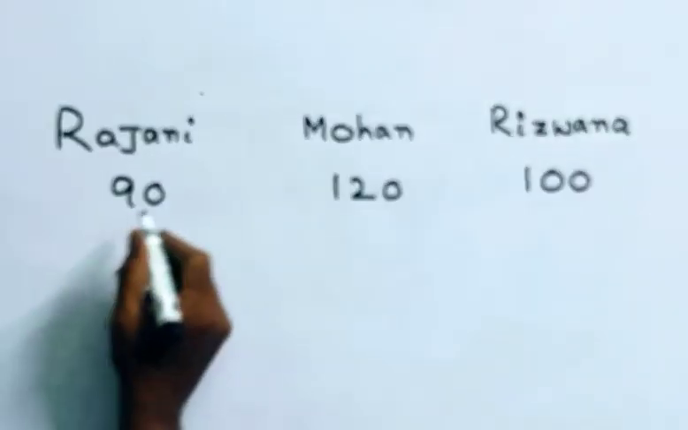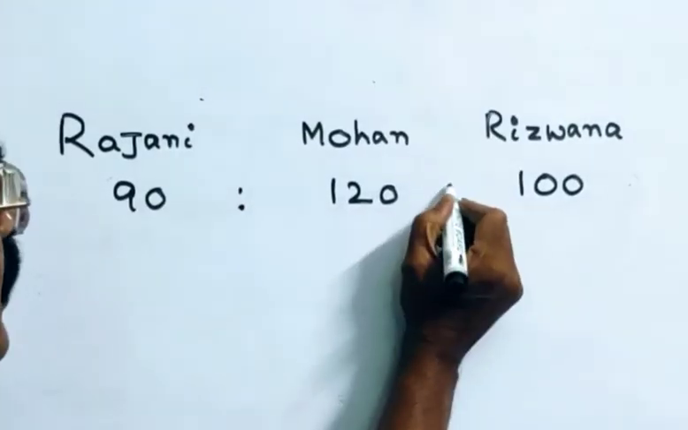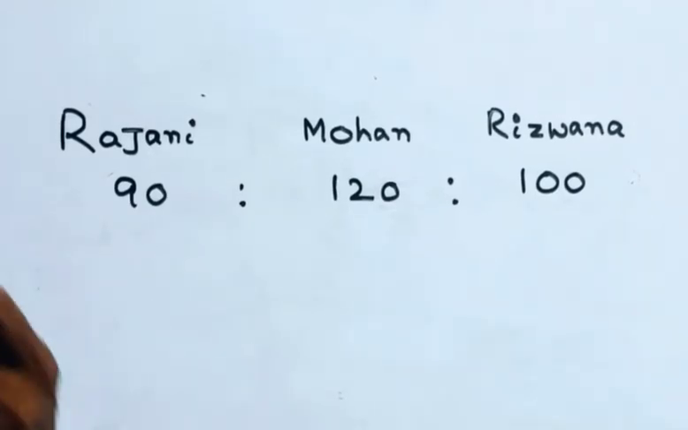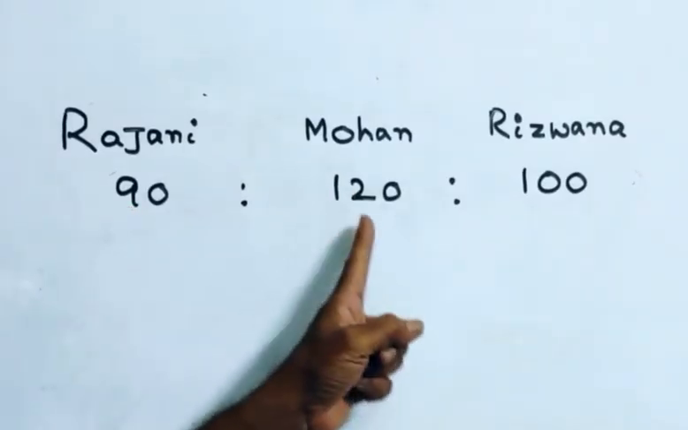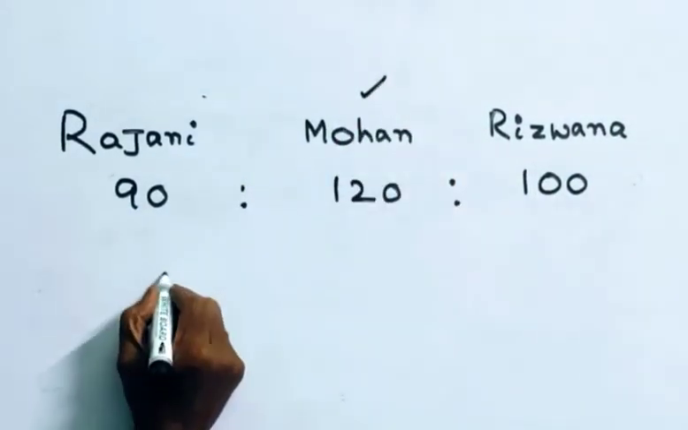Friends, these are their efficiencies. So the efficiency ratio is 90 is to 120 is to 100. Friends, now let us divide the total profit of rupees 930 in the ratio of 90 is to 120 is to 100 to get the share of Mohan.